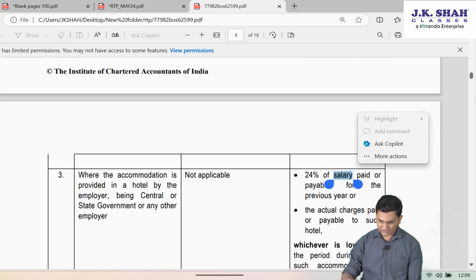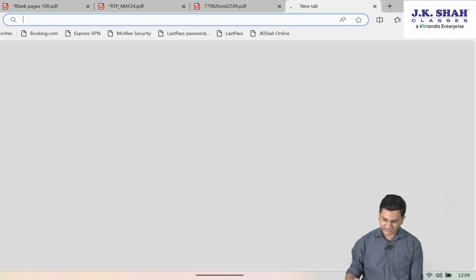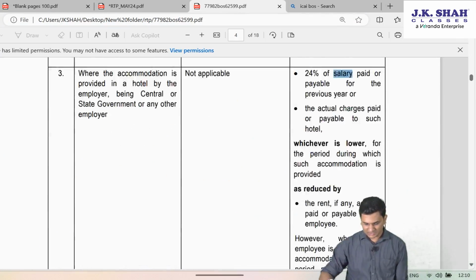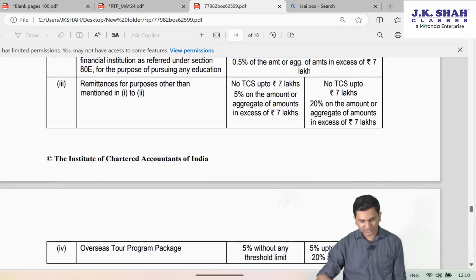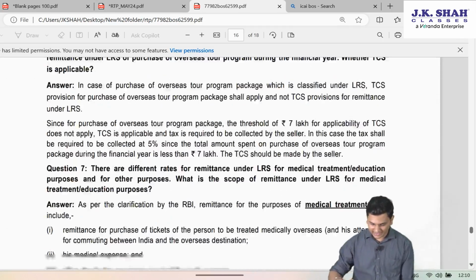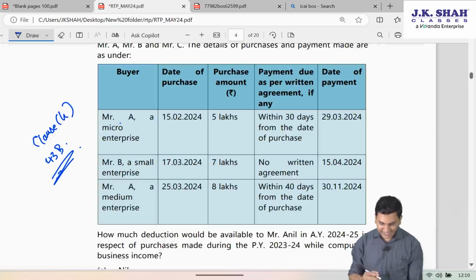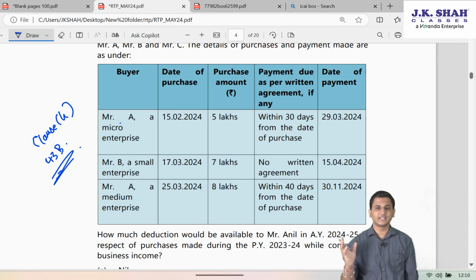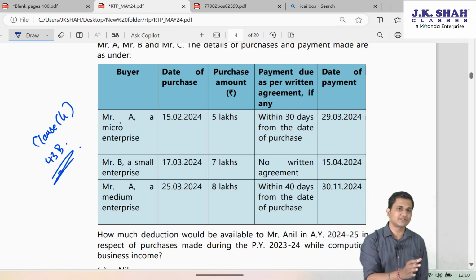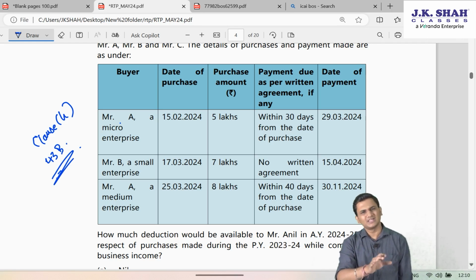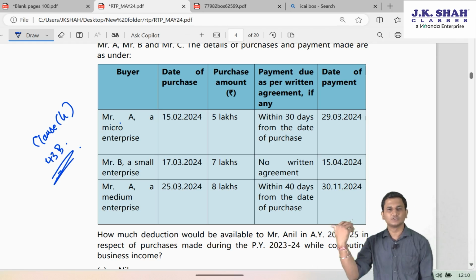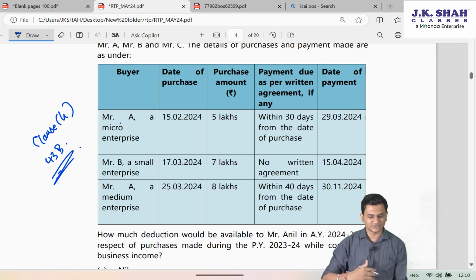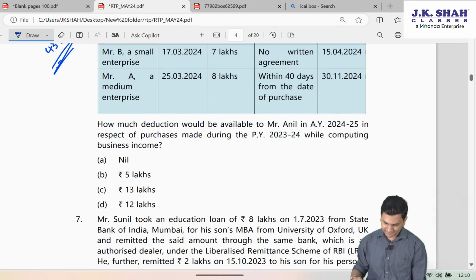Or even if it is not there, it can be seen from the BOS knowledge portal or your revised module. Those criteria need not be mugged up, because in your question answers they won't test you on when an enterprise is micro or small. They will directly give you, unless they want to draft a very difficult question, in which case those criteria will also become very important. So just remember those criteria also very well.